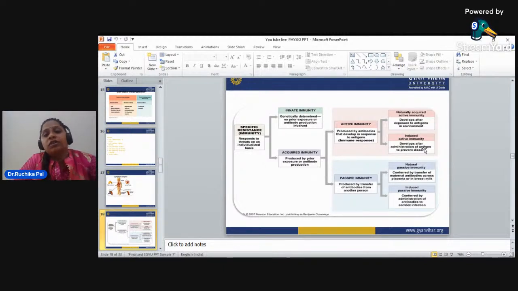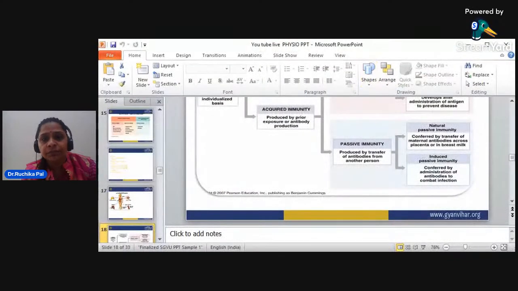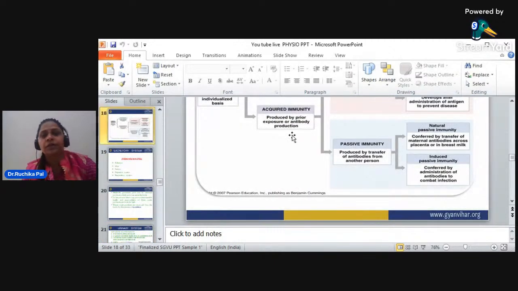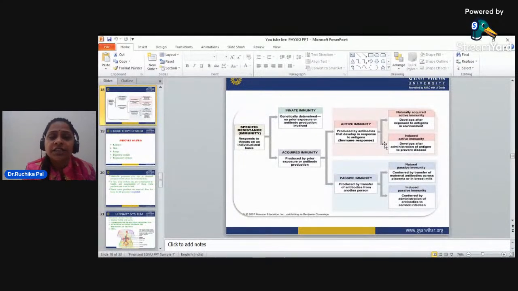Now, if we talk about immunity, there is specific resistance immunity also, a response to threats on an individualized basis. Immunity is divided into innate immunity and acquired immunity. Innate immunity is genetically determined, with no prior exposure or antibody production involved.